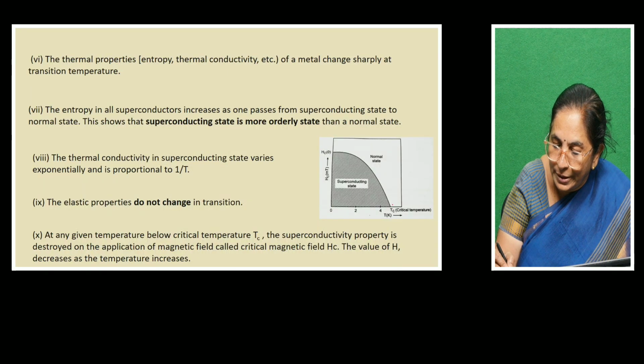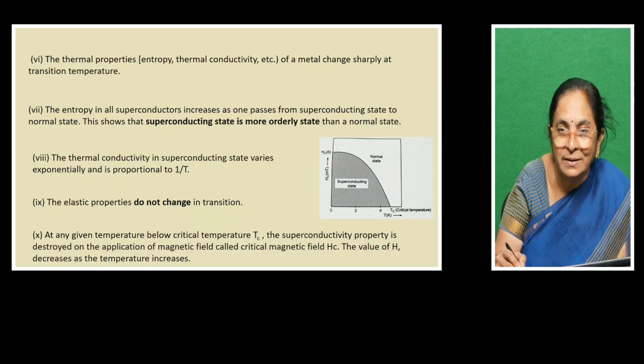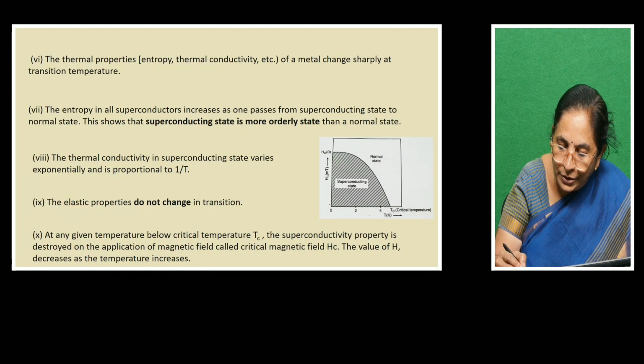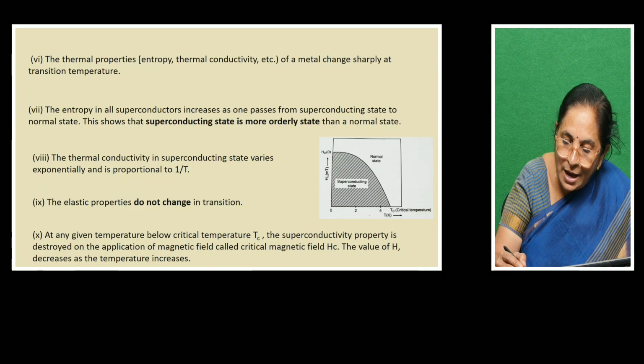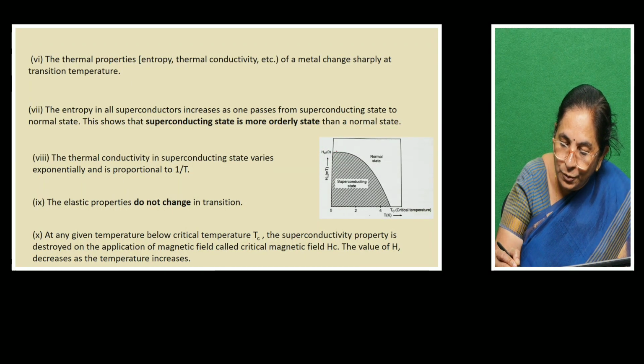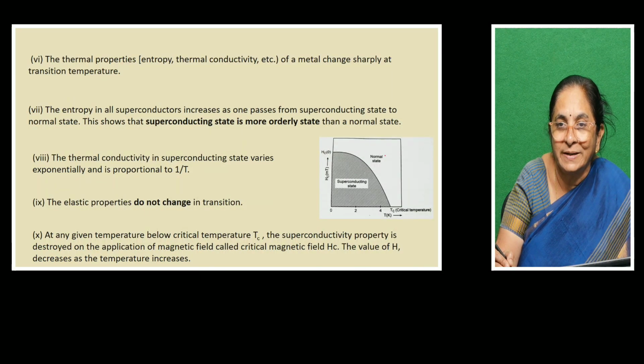Now we know below Tc the substance is in the superconducting state. Now you increase the strength of the magnetic field from 0 upward. At a particular magnetic field, the superconducting material gets converted into the normal state.